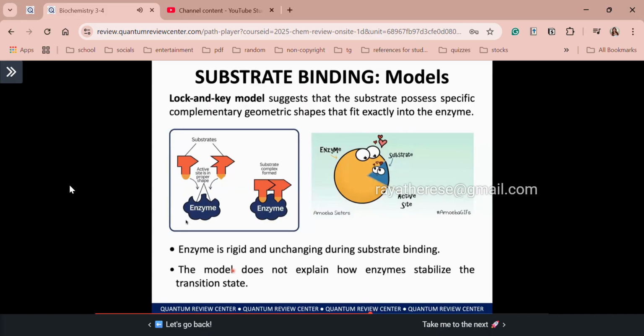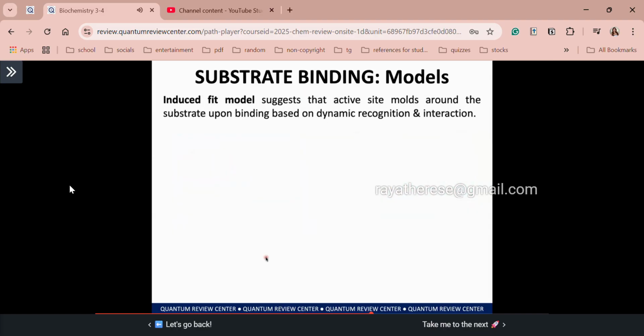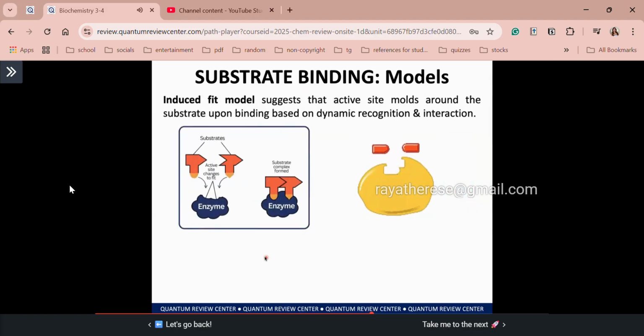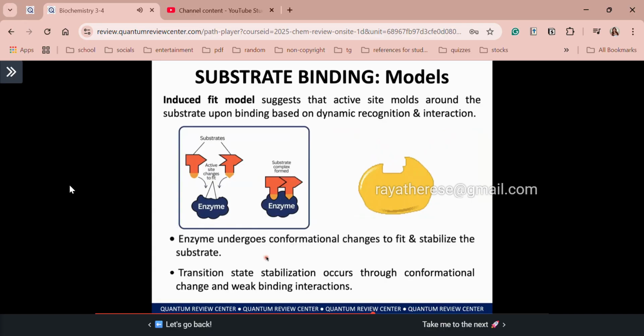However, because of different experimentations, scientists have found that there is a transition state stabilization which this model cannot explain. That's why the induced fit model was suggested. Okay, again, the induced fit model suggests that the active site molds around the substrate upon binding based on dynamic recognition and interaction. So as you can see, class, here, there is a conformational change happening upon binding of your substrate. So that is more true compared to your lock and key model.